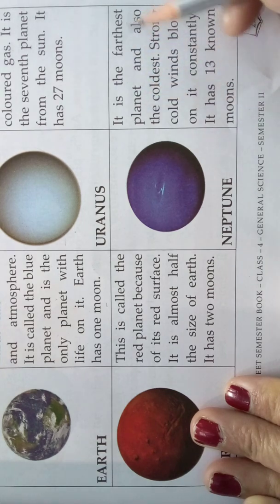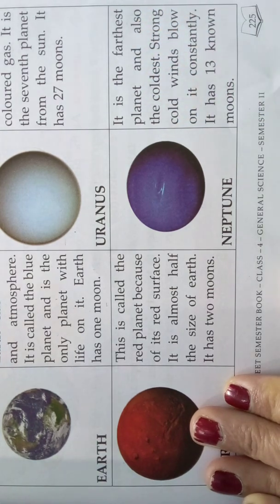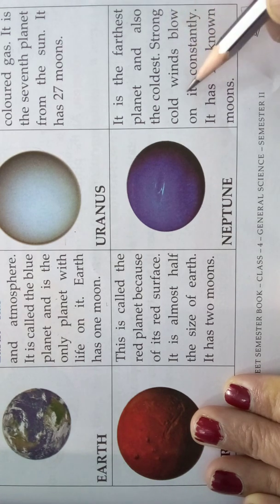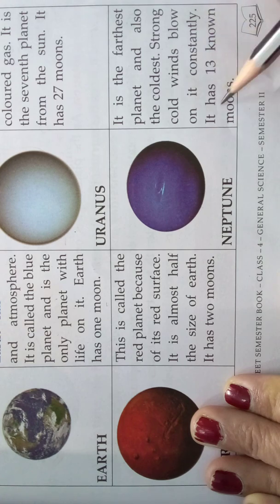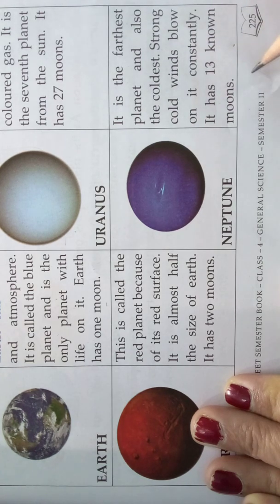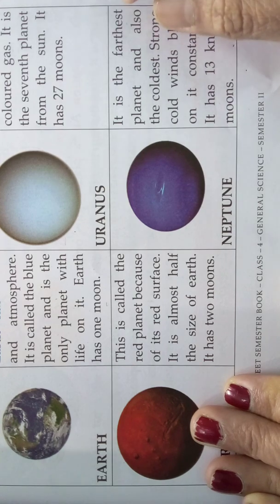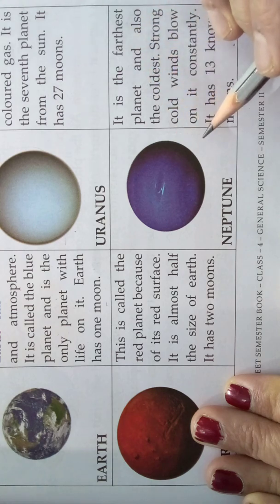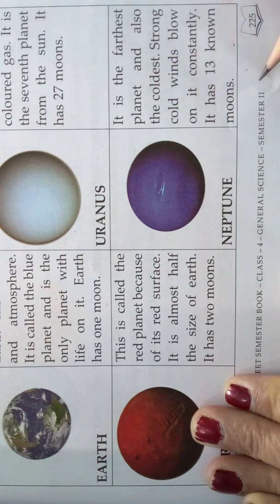Neptune is the farthest planet. It is far away from the sun, and also the coldest planet. So, which is the coldest planet? Neptune is the coldest planet. Strong cold winds blow on it constantly. It has 13 moons. Understood, children? These are all the outer planets. So, these are all the planets of our solar system.